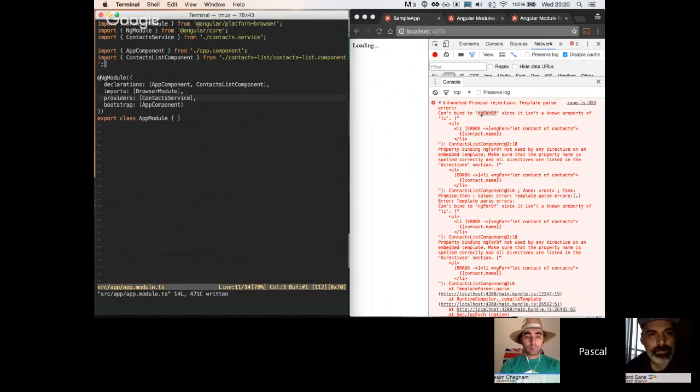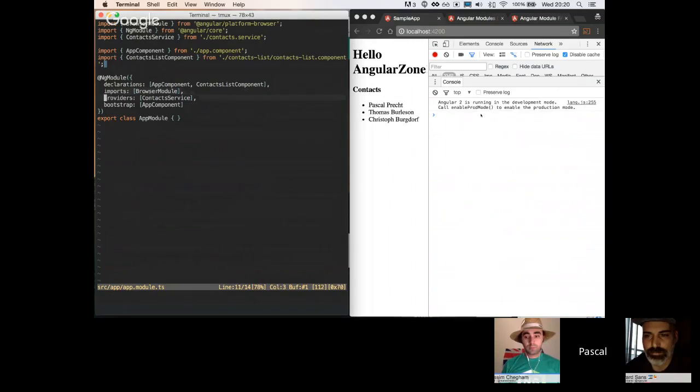Okay, cool. So now we added a new component. We can use it. We also added a provider for our context service. So now all of our components in our module can ask for an instance of that service. We declared it basically for the root injector of our application.